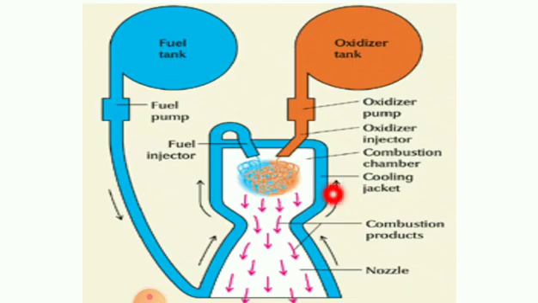See that this is a fuel tank, this is an oxidizer tank. How are they mixed? The fuel pump pushes the fuel from the fuel tank and injects this fuel. Similarly, the oxidizer injects the oxidation agent. Both are mixed together, so automatically it burns, right? Then it releases the gas through this nozzle. Do you follow, students?